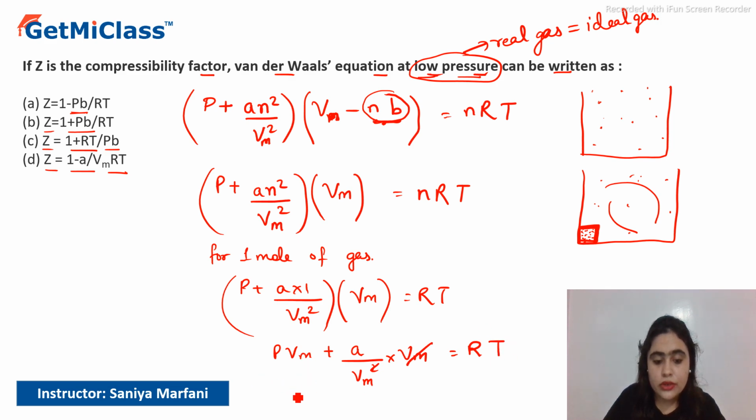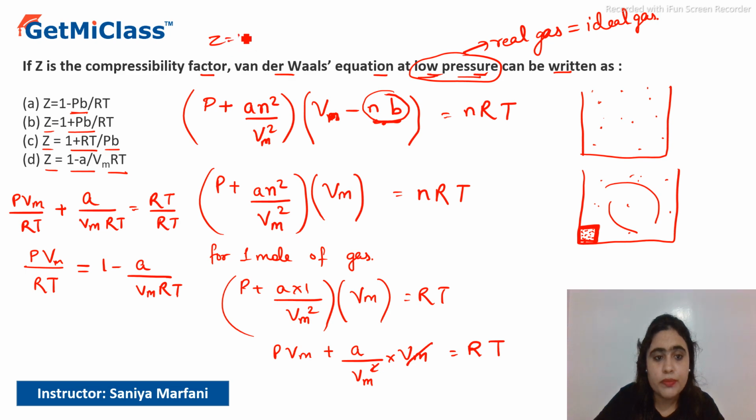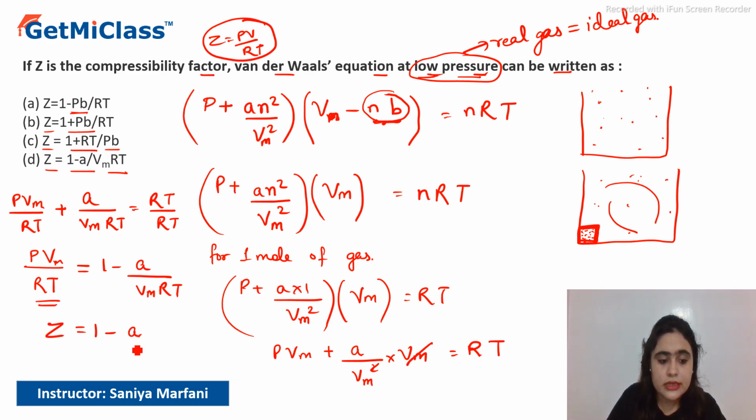Now we'll divide the whole equation by RT. So PVm by RT plus a by Vm RT is equal to RT by RT. So PVm by RT is equal to 1 minus a by Vm RT. We know Z is equal to PVm by RT, which is the compressibility factor. This we had derived in the synopsis part. So instead of this we can write Z. So Z is equal to 1 minus a by Vm RT.